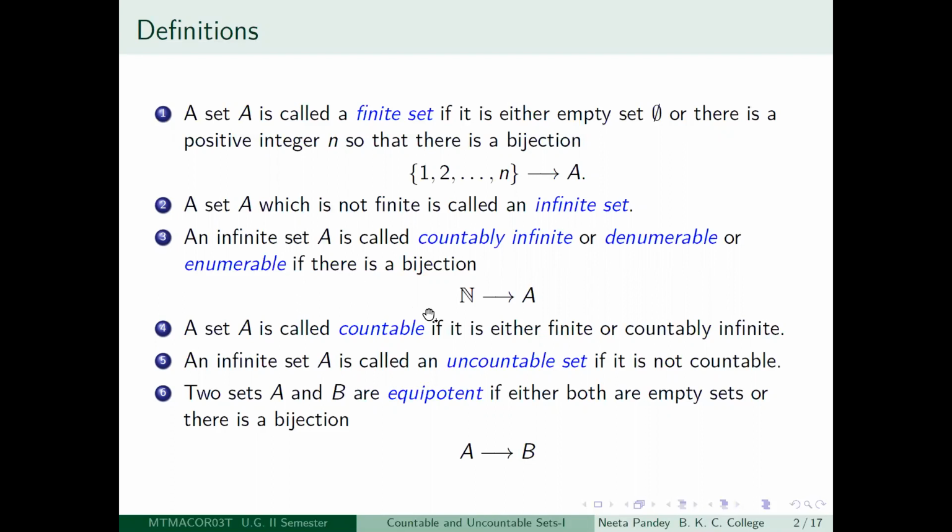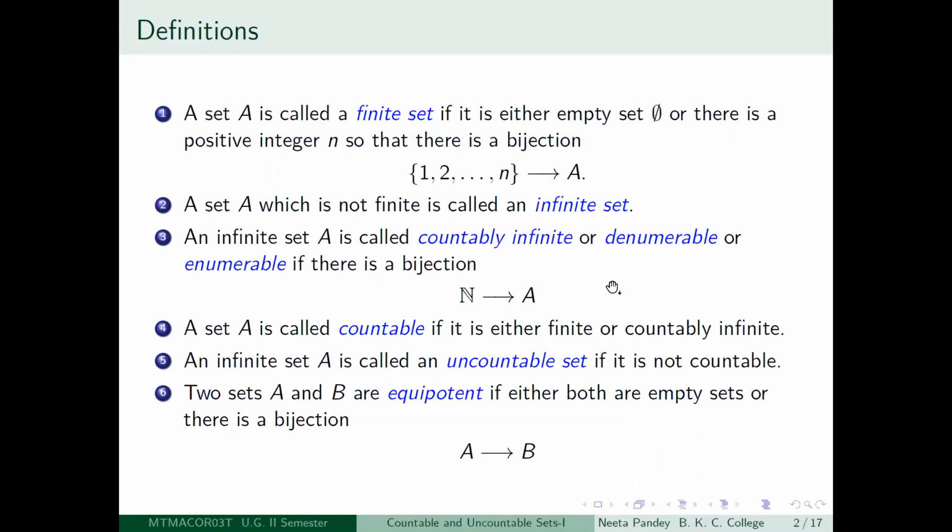So in a sense, if you recall your set of positive integers, it is the set of numbers 1, 2, 3, 4, etc. So we want to say that this type of set is a counting set. So therefore, any infinite set which is in 1-1 correspondence with this set of positive integers, we would like to call countably infinite.